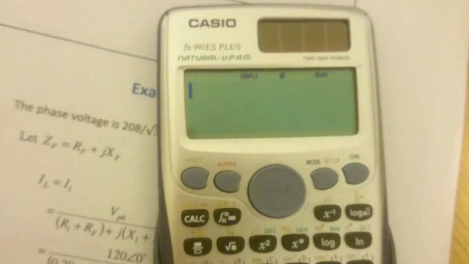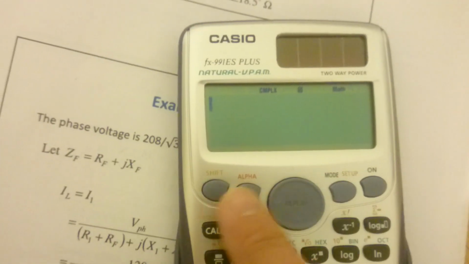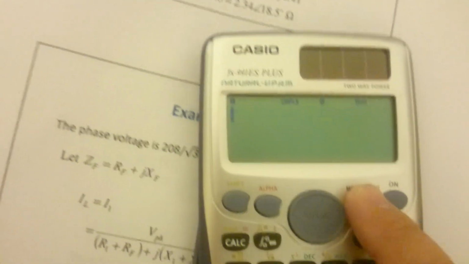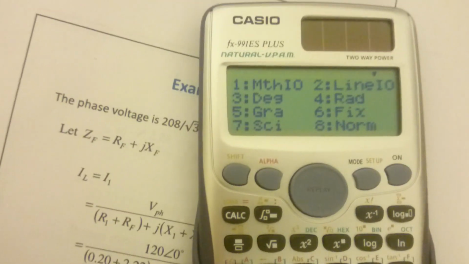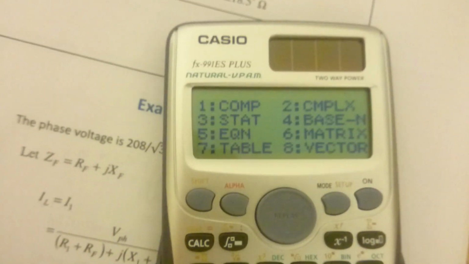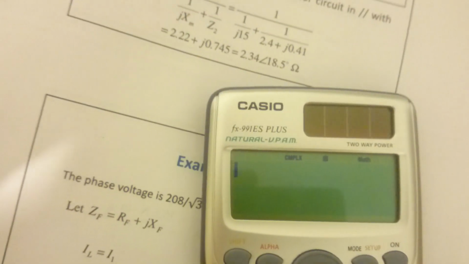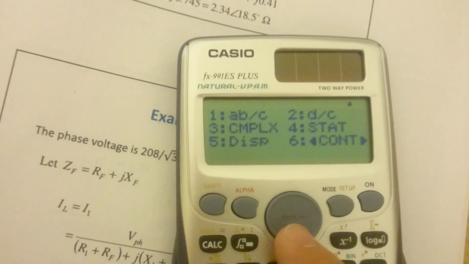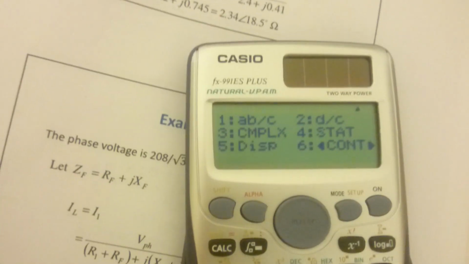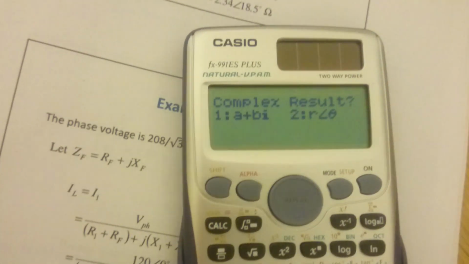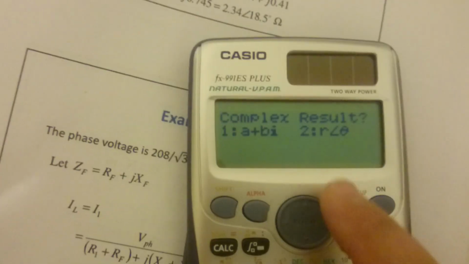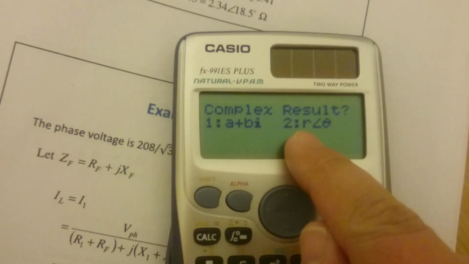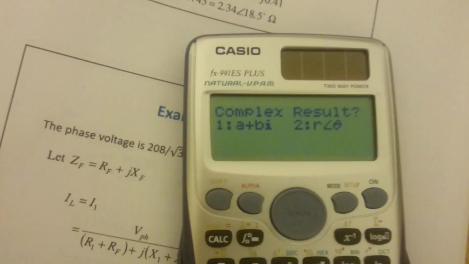So to set up everything right, if we go Shift Mode, number 3 for degrees, then Mode 2 for complex, and we should have complex and degrees up there. We go Shift Mode again and go down, there's a complex option on number 3, and that's going to be how we display the answer. So I'm going to select number 2 so I get a magnitude and an angle.